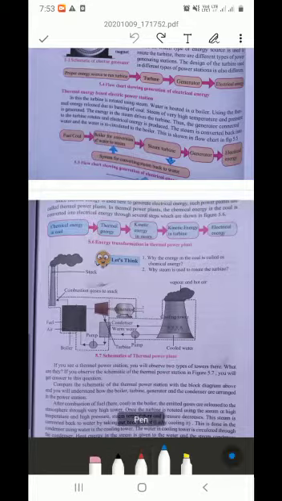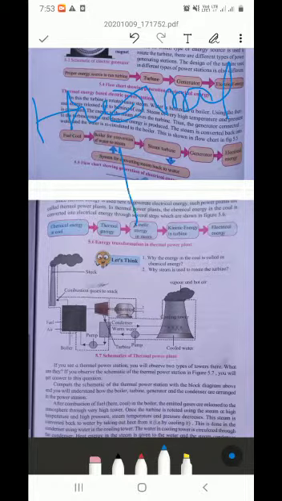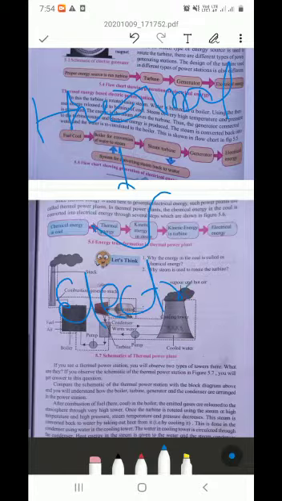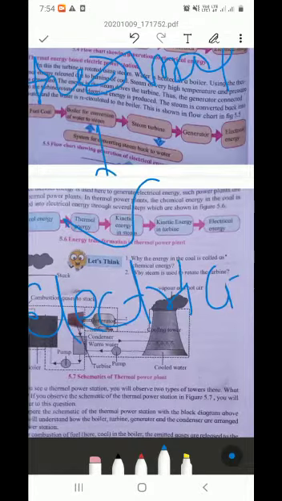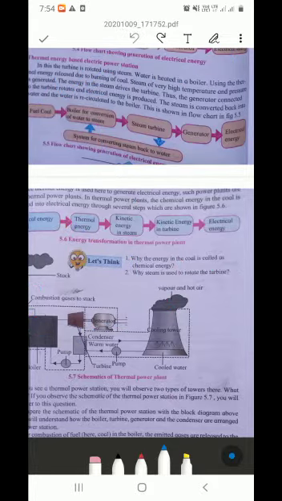See, where thermal energy is used to produce electricity, then such power plants are called thermal power plants.